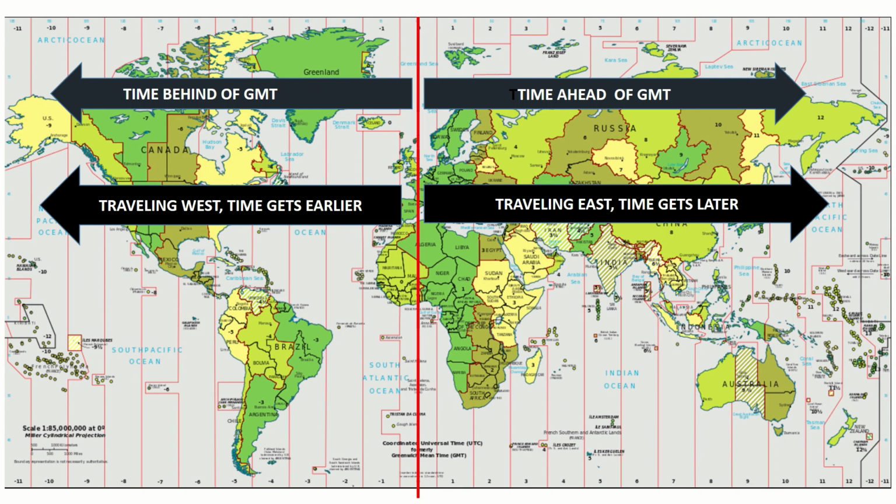This is the world map and I have marked GMT through the middle of the map. The red line is the GMT that I have marked. To the right of GMT, it's time ahead of GMT. That is, traveling east, time gets later. To the left of the GMT that I have marked, it's time behind GMT. That is, traveling west, time gets earlier. I have also marked the countries that are set in the question. Let's take a look at that.